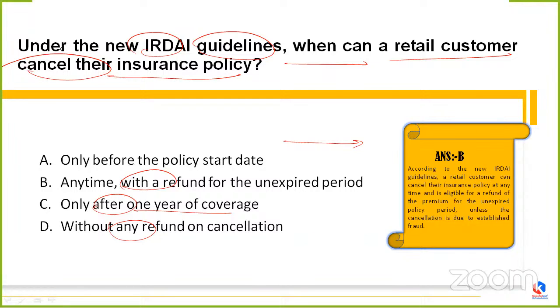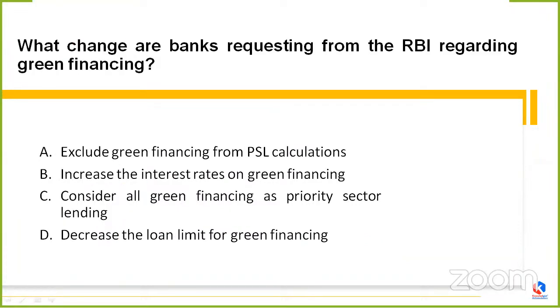Okay. Few have already answered, like Kajal answered A, Ravindra was saying B, Vaibhav A. So we have already discovered what's the correct answer. Now, looking forward to the answer of this particular question. What change are banks requesting from the RBI regarding green financing?